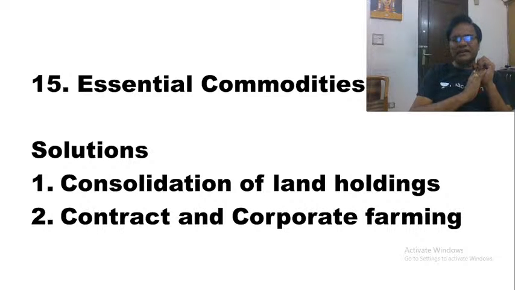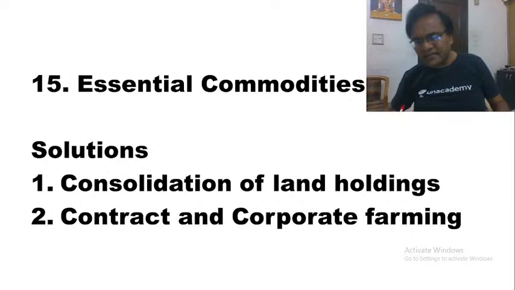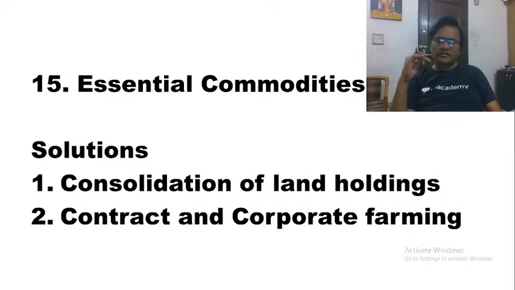But the government is providing food subsidies for rice and wheat, not all other items, whereas vegetables, fruits and dairy products are also essential for our day-to-day consumption. That is the reason why the government came out with the Essential Commodities Act, wherein it cannot allow the prices to go beyond a certain point. If the prices of, say, onions go up, what will the government do? Immediately the government will import onions from foreign countries, and they will make sure that prices come down.